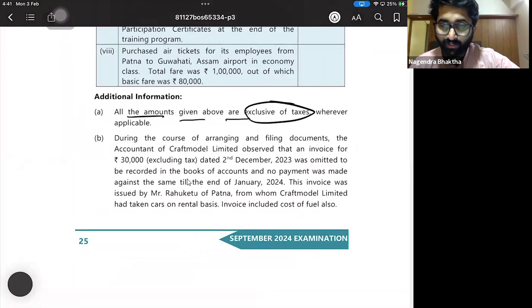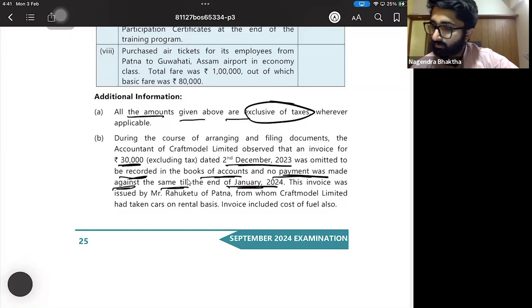During the course of arranging and filing the documents, the accountant of The Craft Model Limited observed that an invoice for 30,000 excluding tax dated 2nd December 2023 was omitted to be recorded in the books of accounts and no payment was made against it till the end of January 2024.